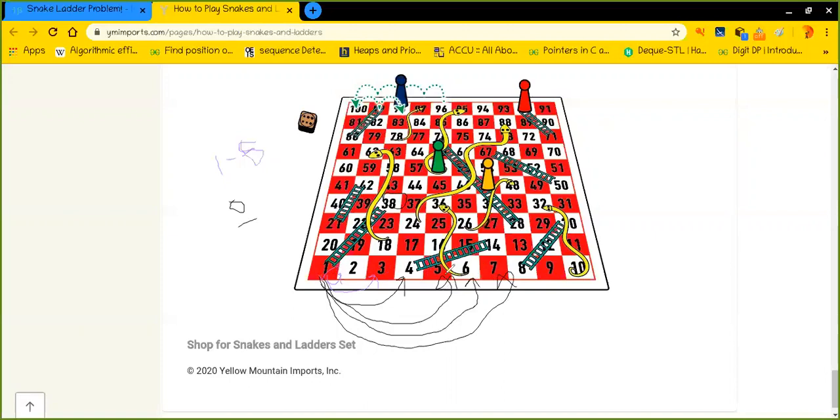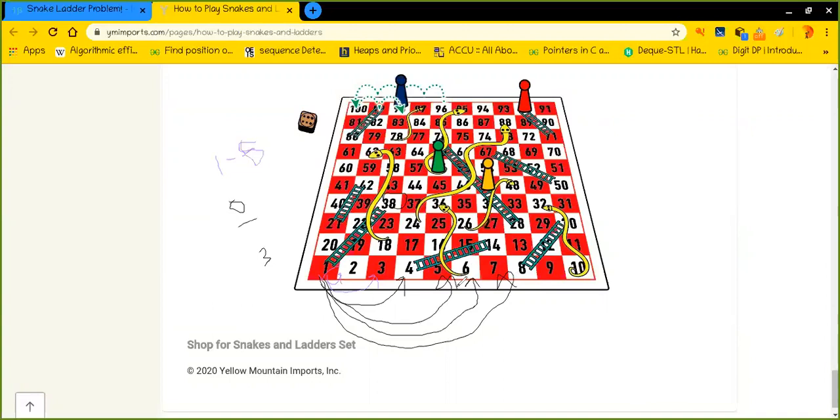So for this turn, the best could be 4. I mean, it could be like 1 to 3. If I could get 3 by rolling the dice, then it would be very great for me. Or yeah, it would be 4 only.